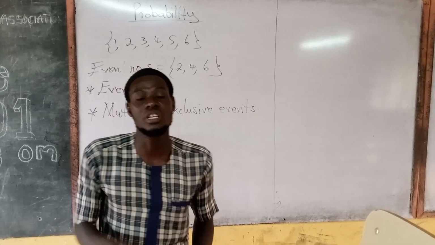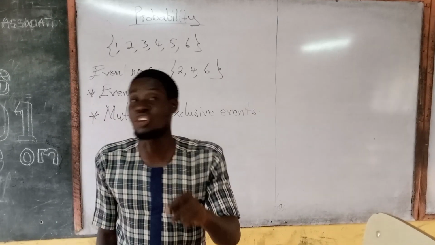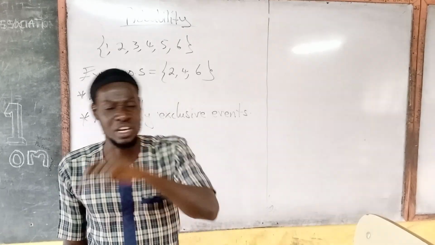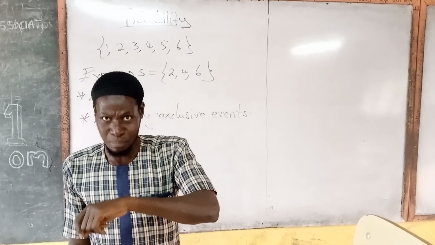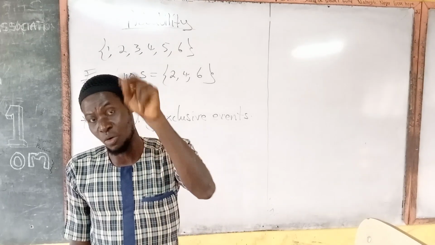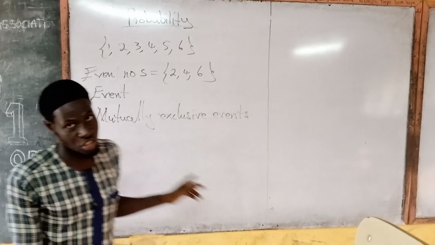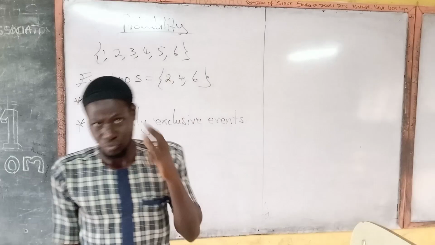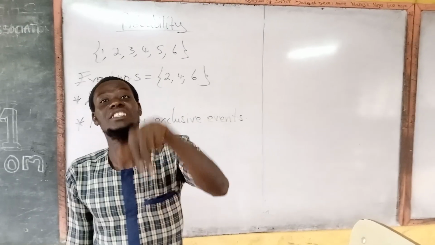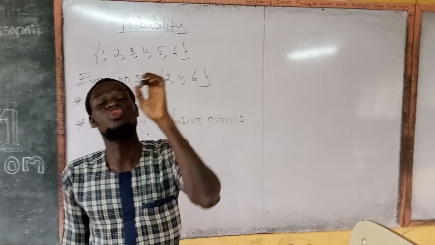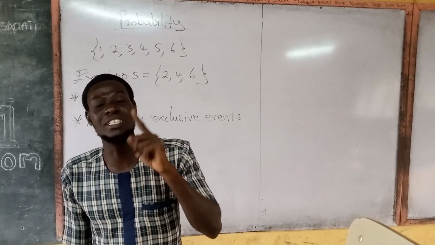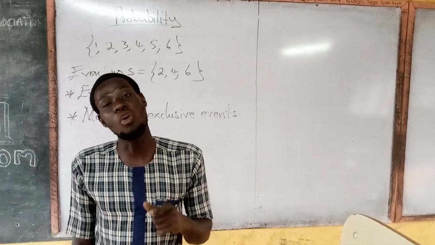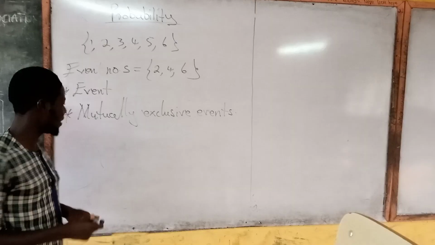Example, throwing a die once. The result for throwing a die once cannot be an even number and at the same time an odd number. So even number and odd number, as events for throwing a die once, are called mutually exclusive events. Now, the situation where two events can occur at the same time, that they can occur together from a single experiment or from a trial, these events are called independent events.